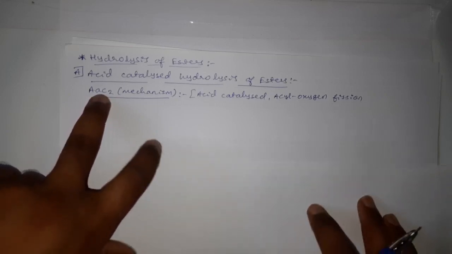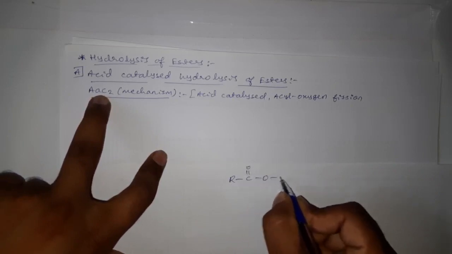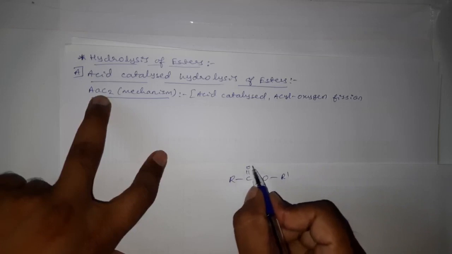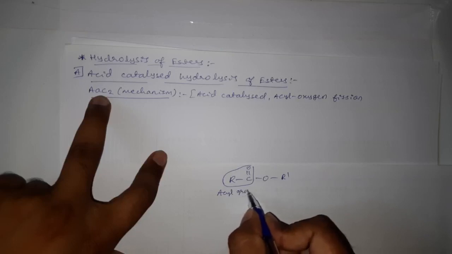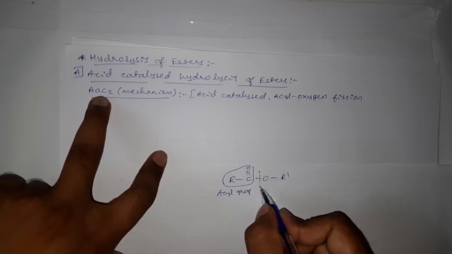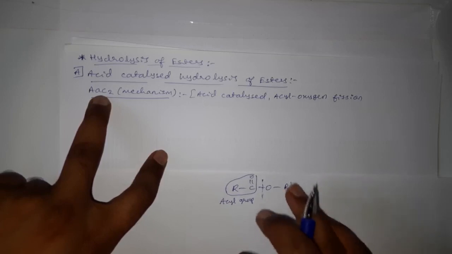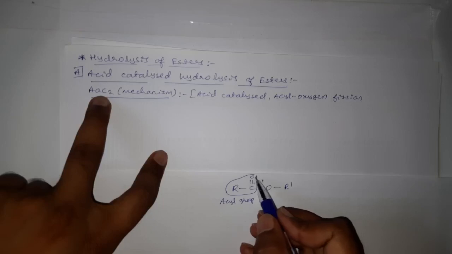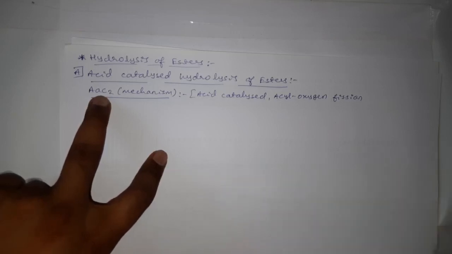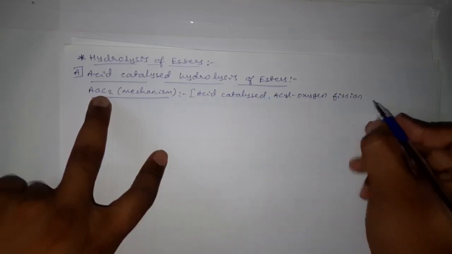That means what? We know the formula for esters is R C double bond O R dash. Correct? This group is called the acyl group, and this bond is breaking. This bond is undergoing dissociation with the help of water. That is what they are telling here. Acyl oxygen fission: the fission is taking place between the acyl group and oxygen. AAC2 stands for acid catalyzed acyl oxygen fission